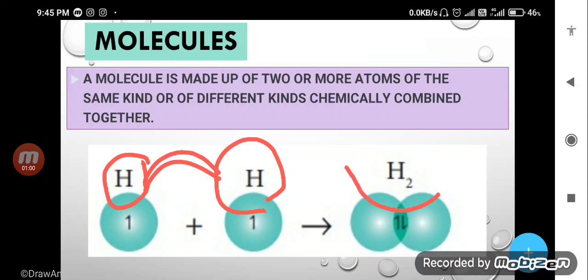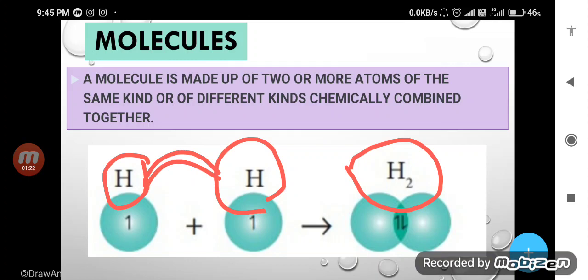What is formed? Molecule. So, in simple terms, what is a molecule? When two or more atoms of same kind combine, it is called a molecule. It may also be different kind, but different kind means it is called compound.